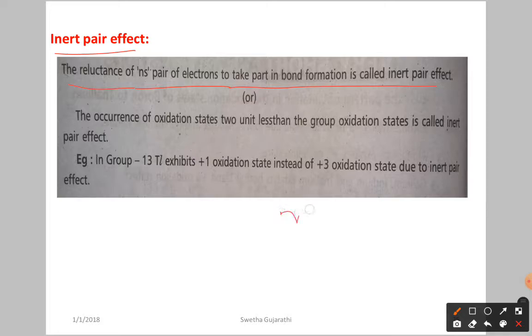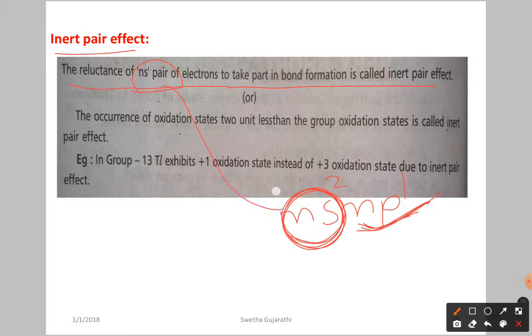So for group 13 we already have the valence electronic configuration ns2 np1. What happened here? np1 participates in the bonding but not the ns2. Why? Because the electrons present in the ns orbital have more nuclear attraction, so they are not willing to participate in the bonding. So we are left with np1. So the reluctance of the ns pair of electrons to take part in bond formation is called the inert pair effect. Or you can define it another way.